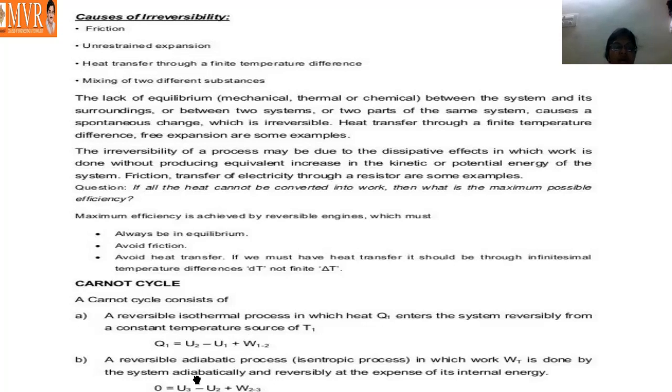And 2 to 3 is adiabatic, which means Q is equal to 0, because no heat enters or leaves the system.